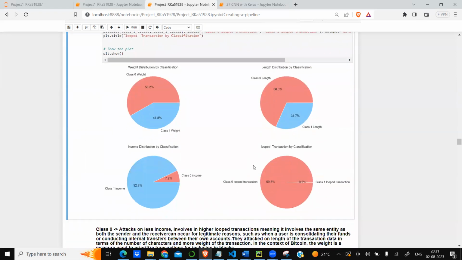As we look at the pie chart, we can see that class 0 is using more weight, more length, and the most important, they use more number of loop transactions. So we can say that fraud transaction has specific patterns. They use more number of loop transactions, less income, more length, and more weight.